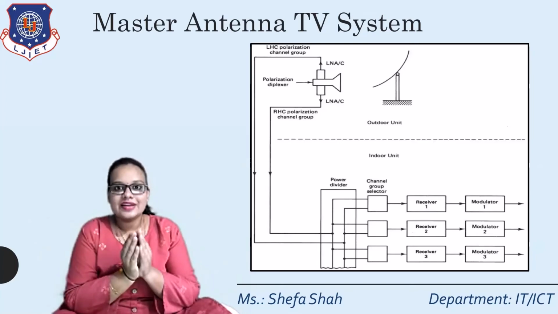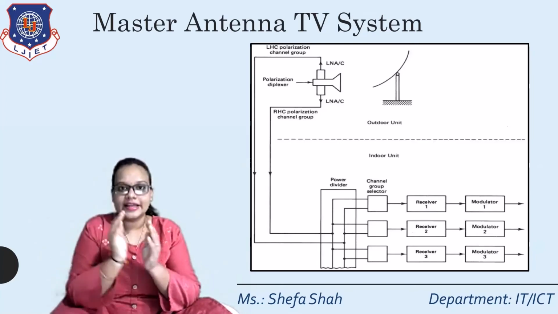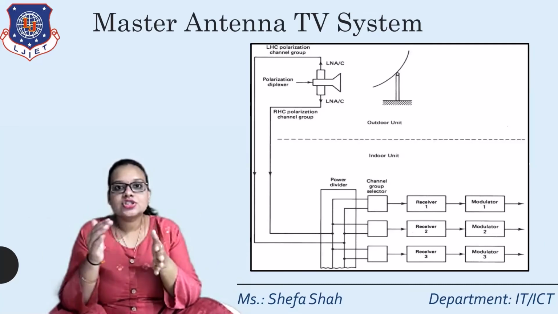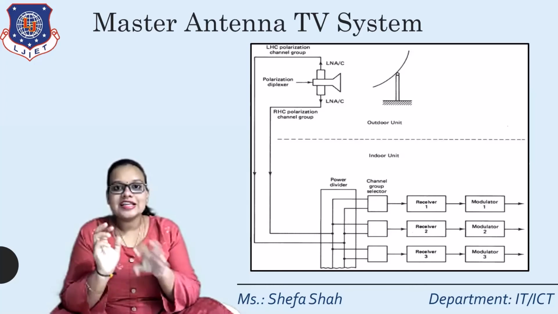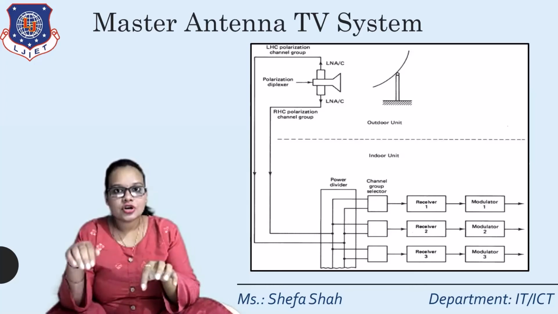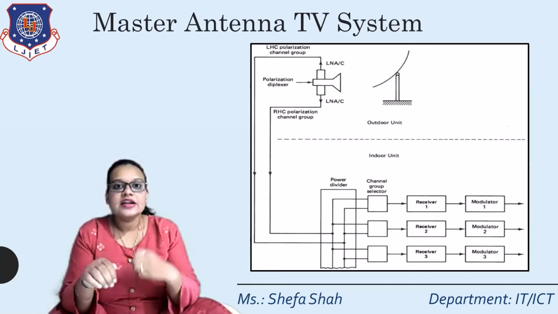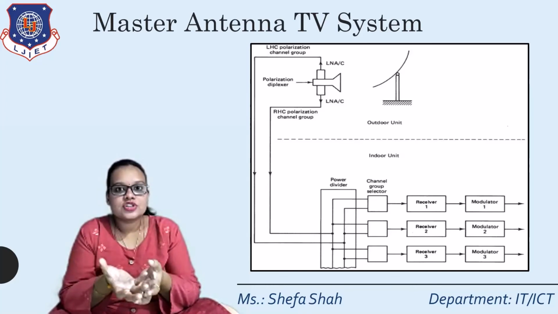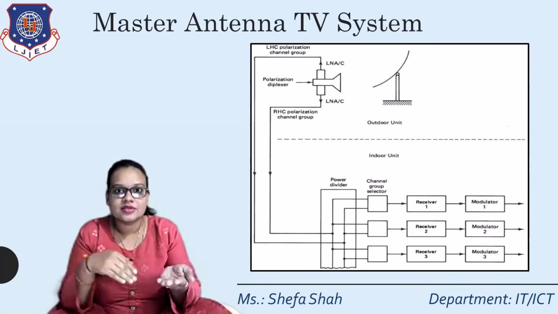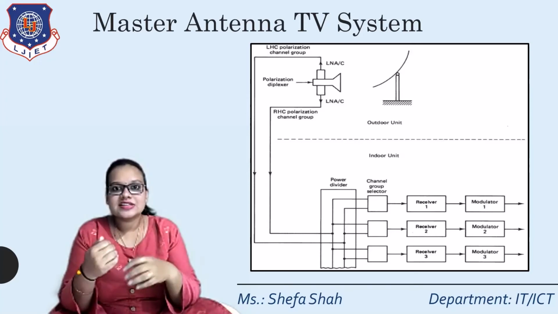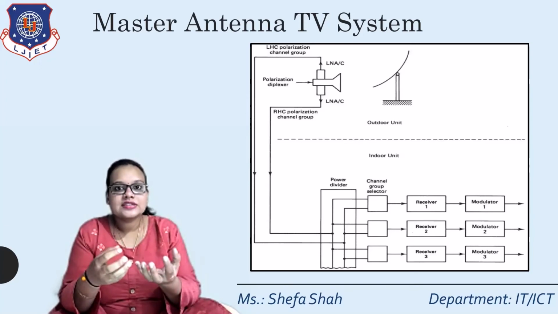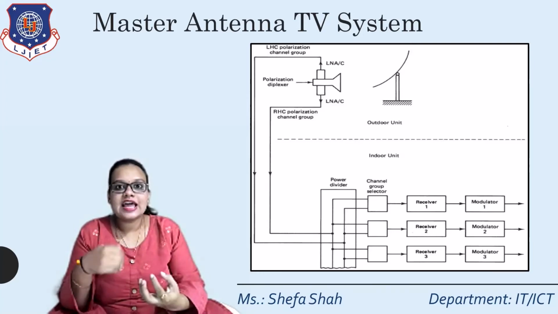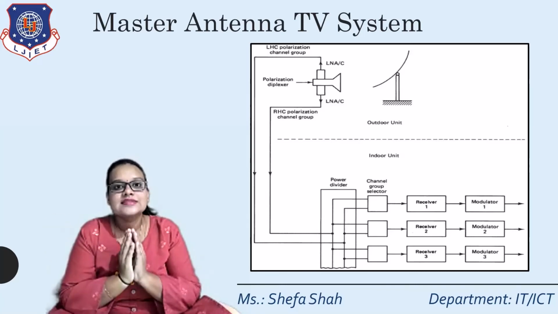Whereas in master TV antenna system, let's take an example of a building. Let's say there are 12 houses in a building. Each and every house will have a different choice of watching particular signals. Some houses are interested in watching the entertainment channel, some the sports channel, some the news channel, some movies. Depending on this channel selection, the receiver will tune to its own frequency for the particular channel, and each receiver will watch a different channel simultaneously.